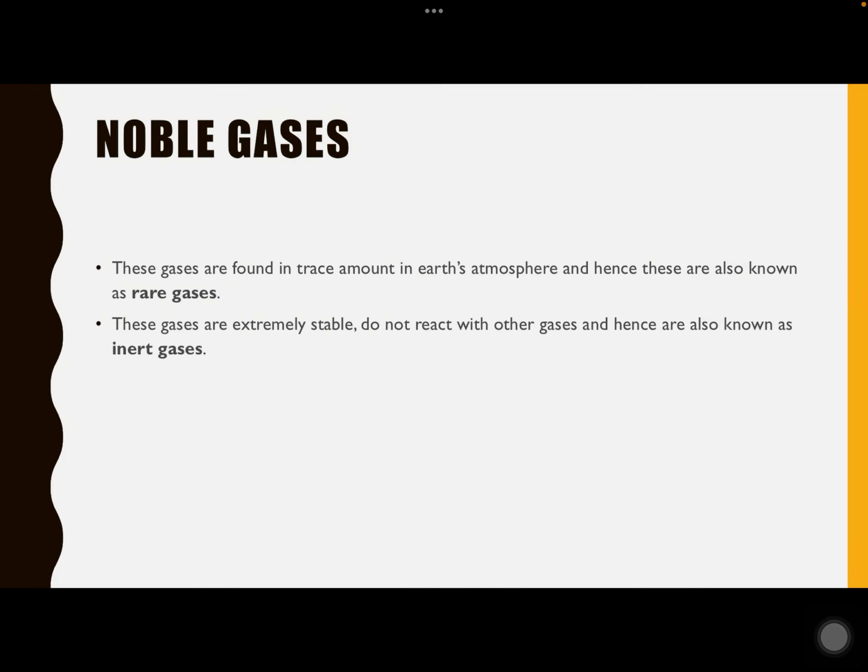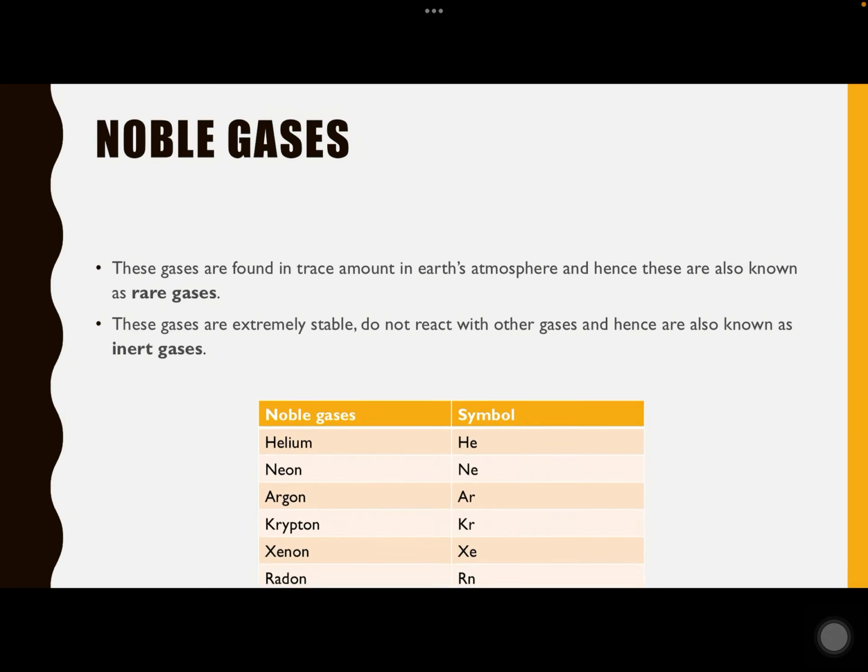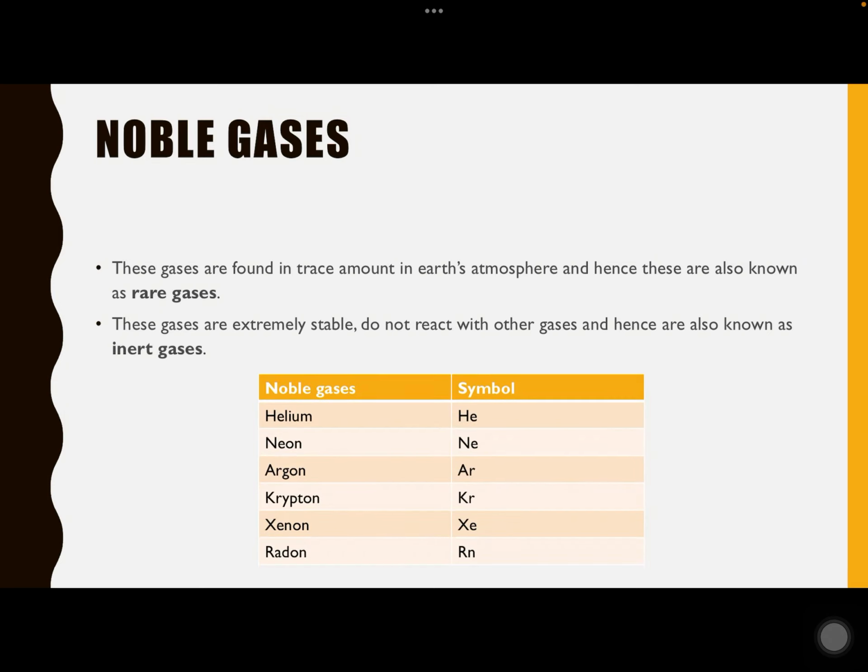For that reason they are also called inert gases. And there are only 6 noble gases known to us: helium, whose symbol is He, neon Ne, argon Ar, krypton Kr, xenon Xe, and radon Rn.